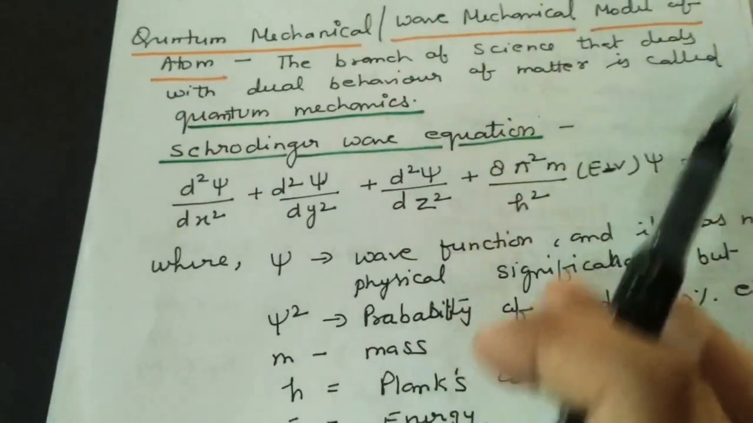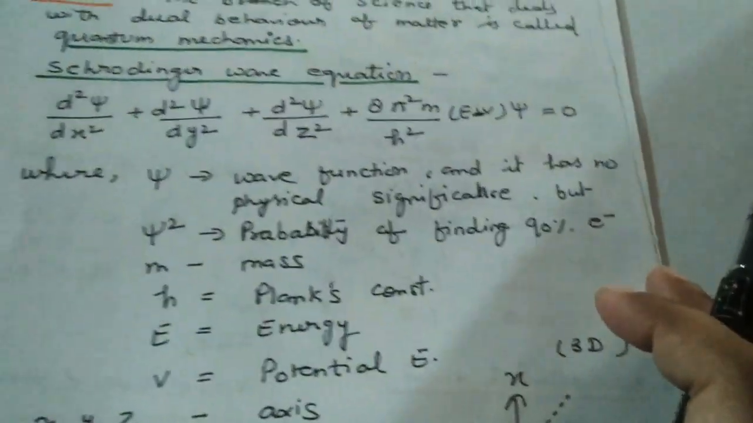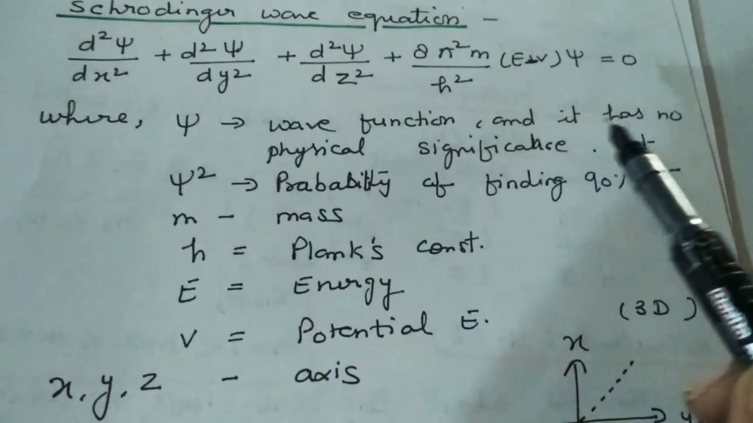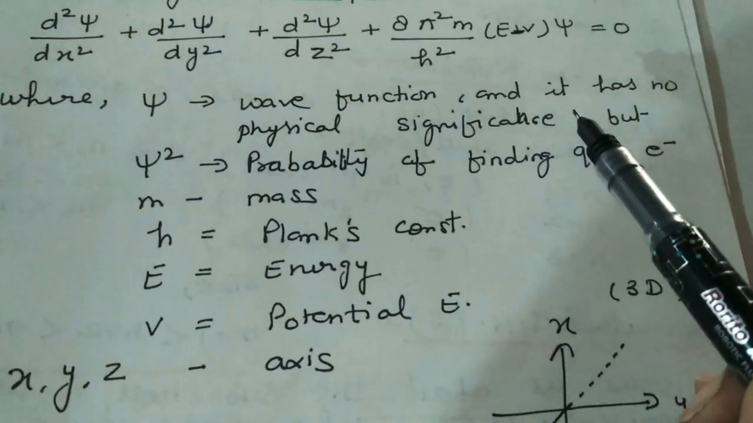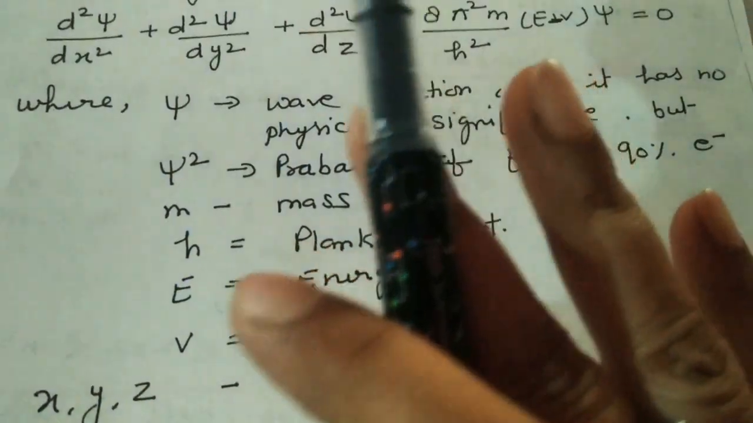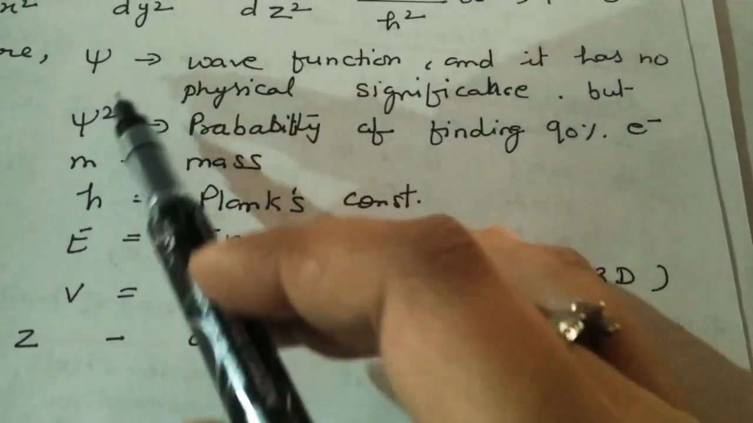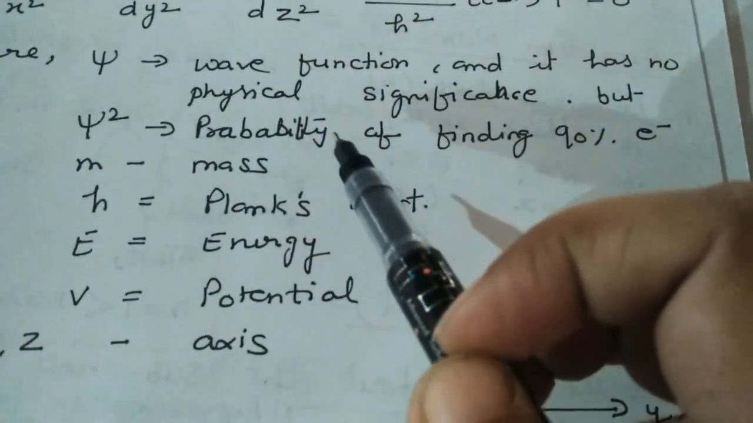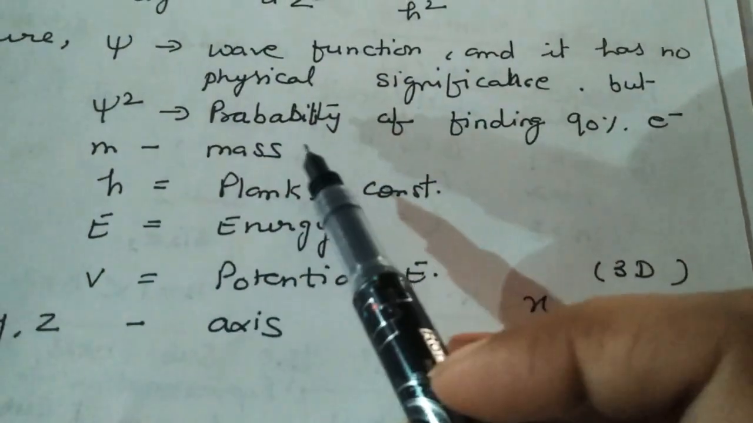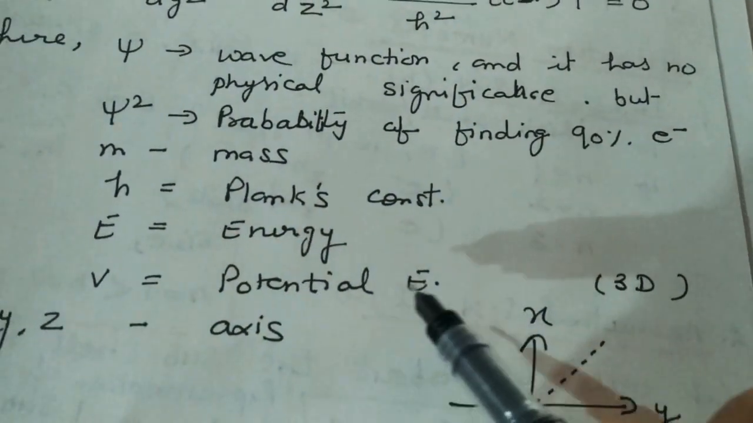Now what are the values here? The equation is long, but it is not tough to learn. You can learn it easily. Here psi is a wave function and it has no physical significance. But when we write psi as psi square, it gives the probability of finding the electron, about 90%, around the nucleus. M is mass, h is the Planck constant, E is energy, and V is potential energy.